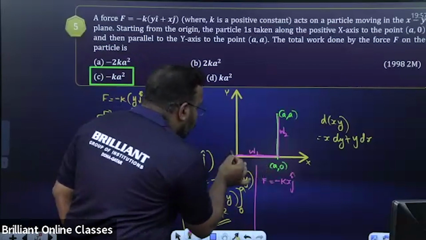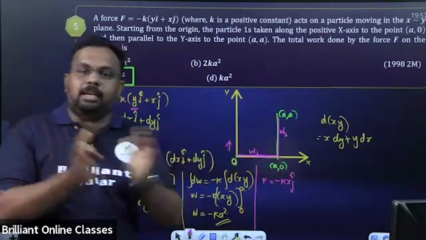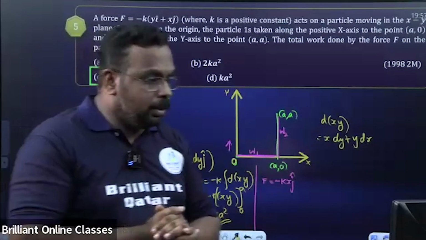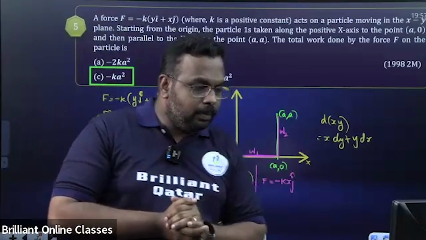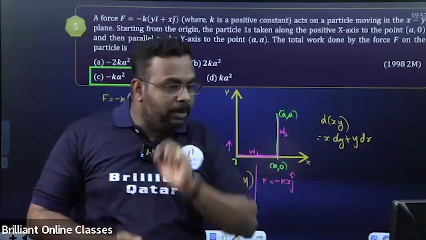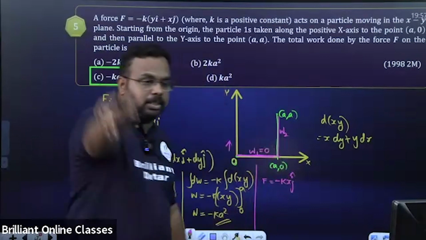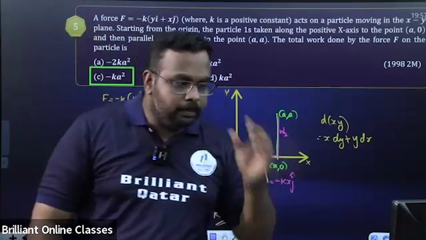So force is along the y-axis, displacement is along the x-axis. Tell me what is the angle between force and displacement? 90. If theta is 90, what will be the work done? Work done will be 0, no? So we can say W1 is equal to 0. Is that step clear?